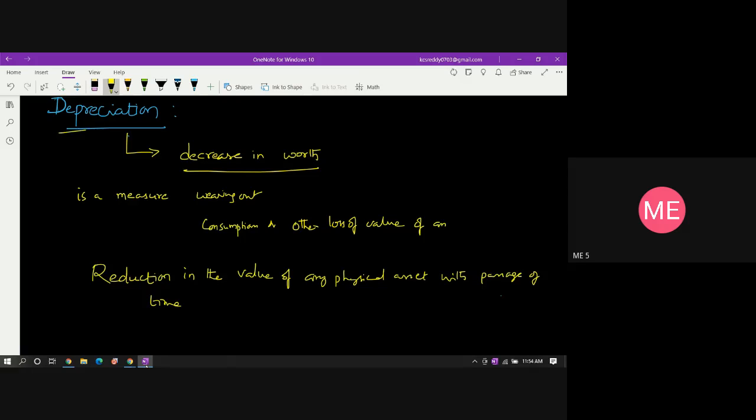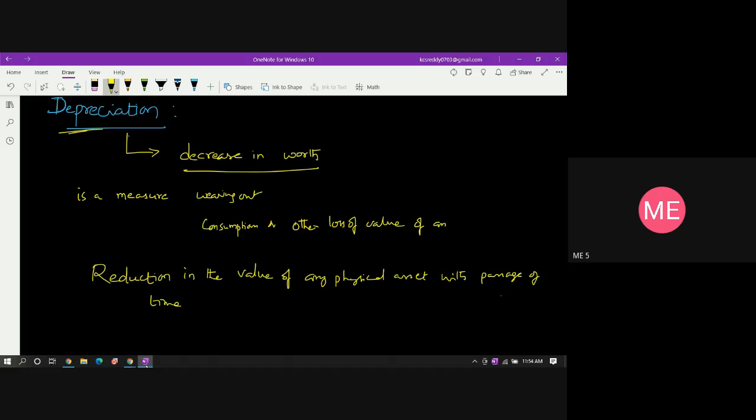It is also a measure of the wearing out or consumption or other loss of value of a depreciable asset arising from use or passage of time or obsolescence through technology or market changes.